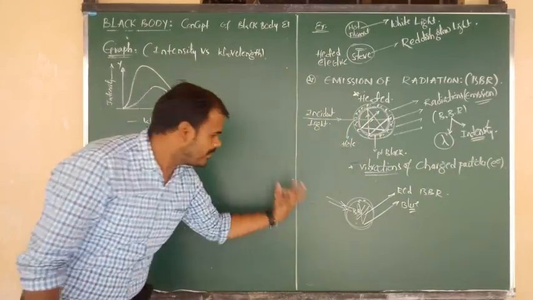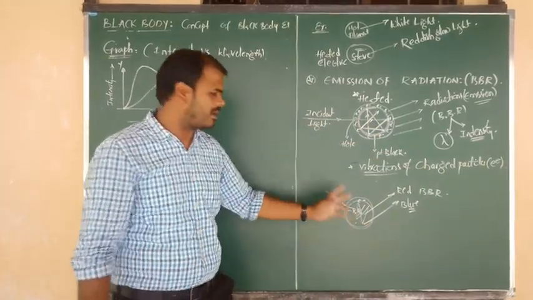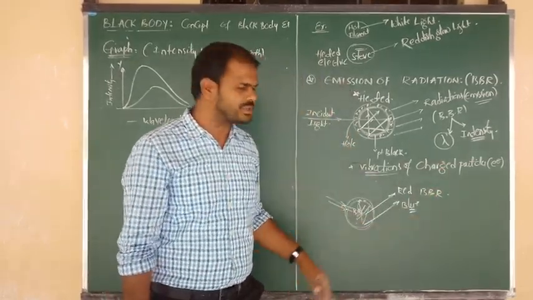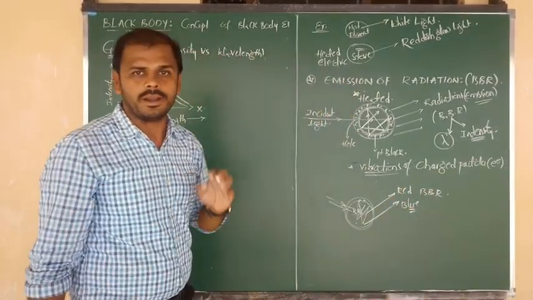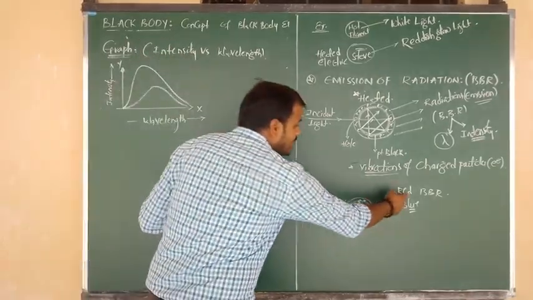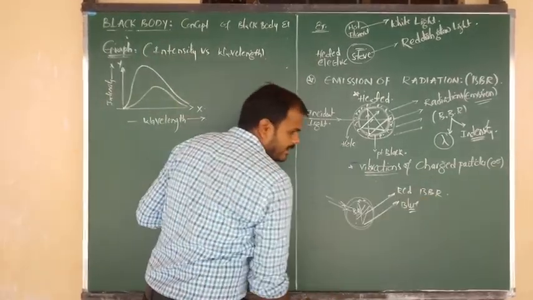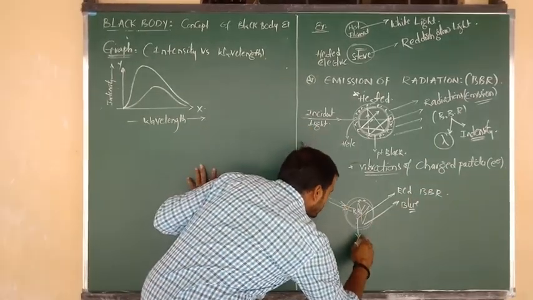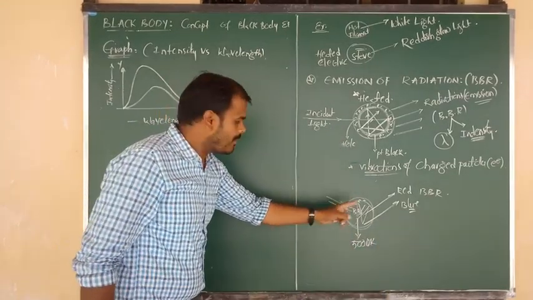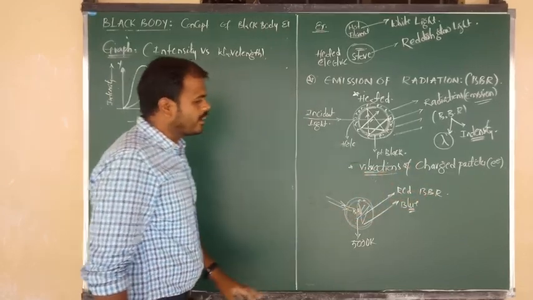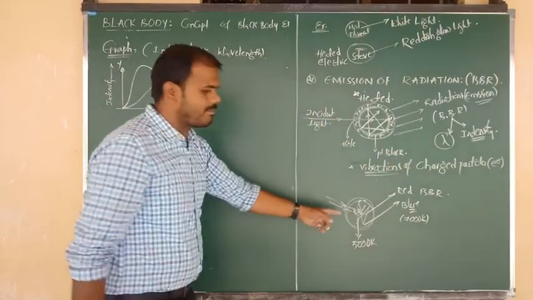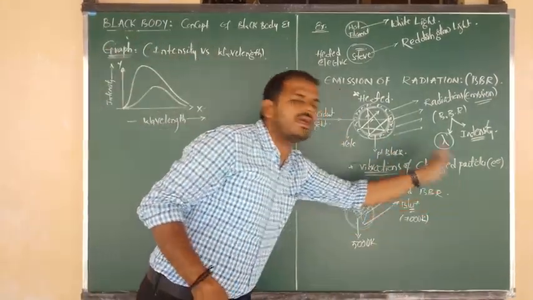Here I have taken a black body with the absorption of light due to vibrations of charged particles. It is going to emit two lights or two radiations. One is red color black body radiation, and one more is blue colored black body radiation. And try to remember, Max Planck did this experiment, and he says that the red color black body radiation was emitted from the black body when it was heated to a temperature of 5000 Kelvin. At 5000 Kelvin, the black body emits the what, Nana? Red color light, and at 7000 Kelvin, the black body is going to emit the blue color radiation.